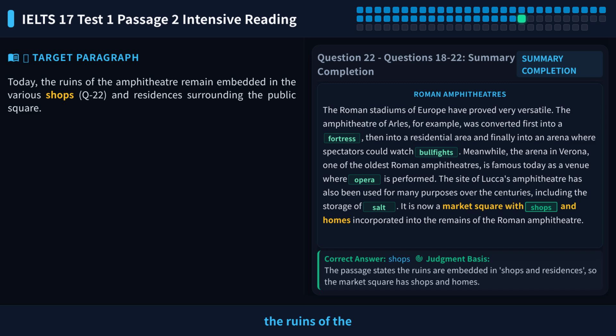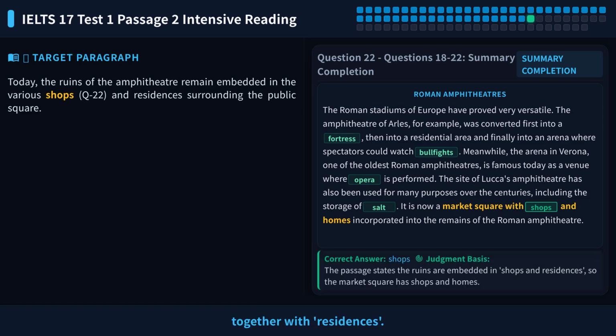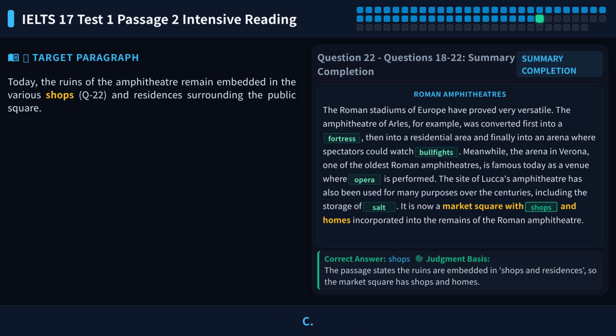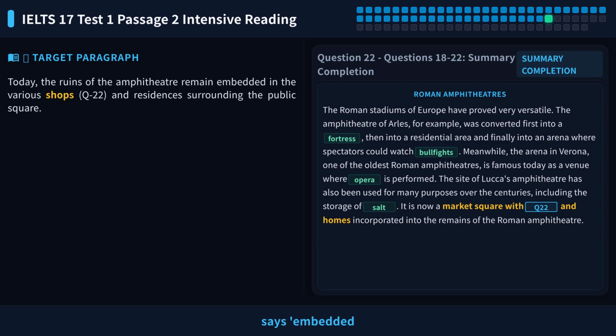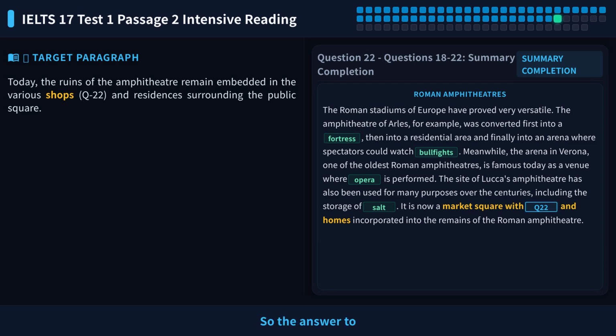The question says the ruins of the amphitheatre are still embedded in what and residences around the public square. Before the blank, we see shops and. So the blank needs a noun that goes together with residences. We use shops and residences as keywords and find this sentence at the end of paragraph C. The original text says embedded in the various shops and residences. Notice that the word shops is directly given in the text, no synonym replacement needed. So the answer to question 22 is shops.